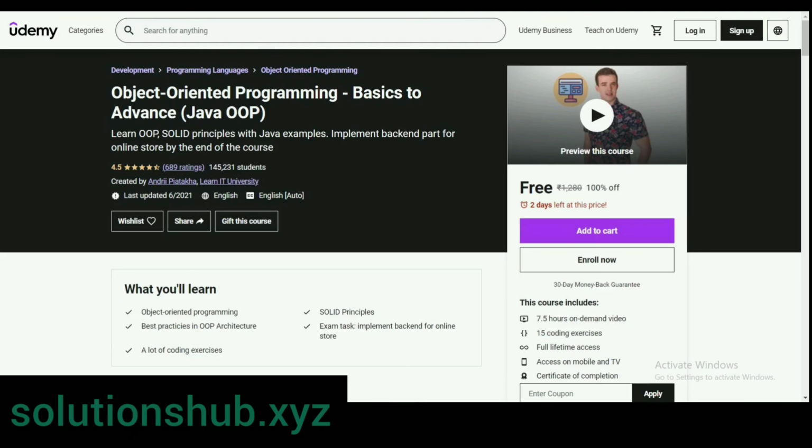This course is completely free, only 2 days left at this price, and this course includes 7.5 hours on-demand video, 15 coding exercises, full lifetime access on mobile and TV. At the end, you get a certificate of that course.